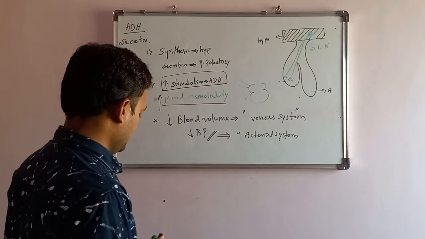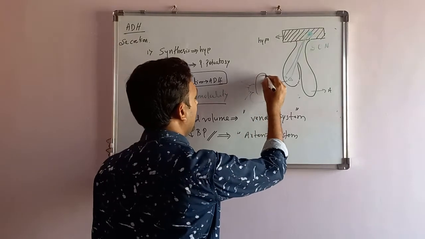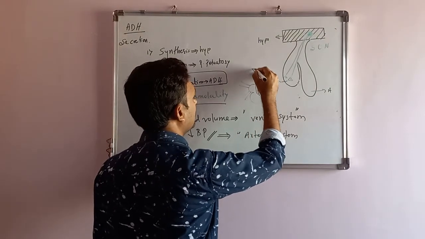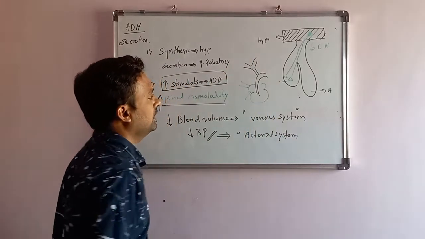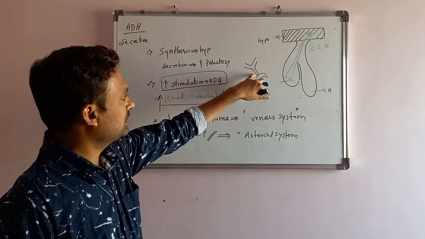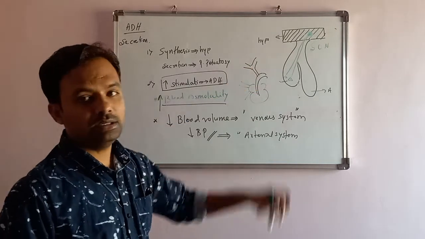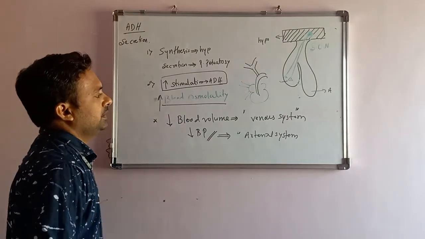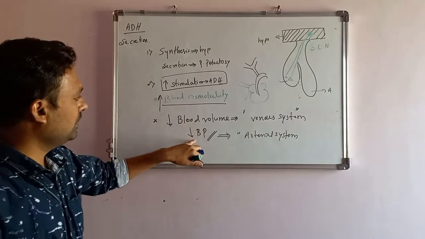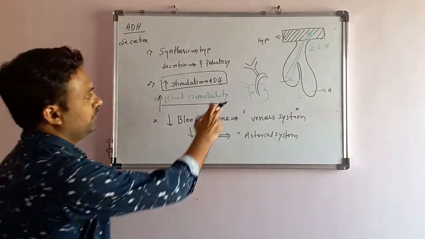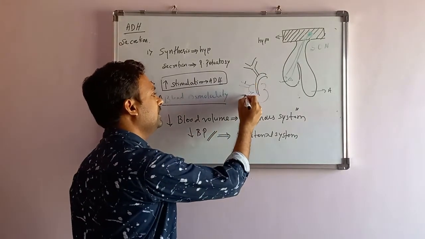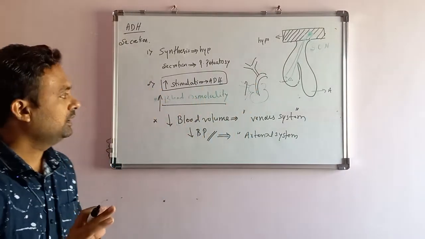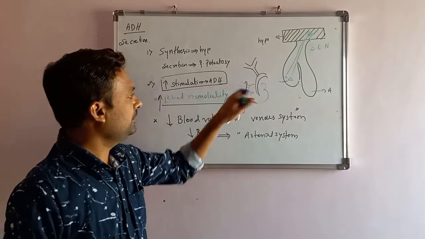And this is the arch of aorta. This is the common carotid artery, with external and internal carotid arteries. When the blood volume goes down, the venous volume loss is detected majorly by the superior and inferior vena cava.